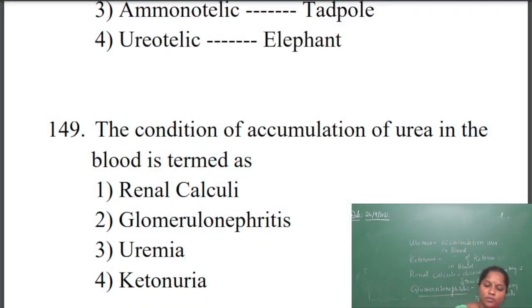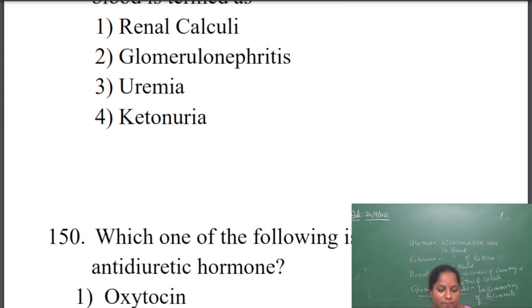The condition of accumulation of urea in the bloodstream will be uremia. The answer is the third one. Uremia is a condition where urea is accumulated in the blood. Renal calculi is an accumulation of stones in the form of oxalates in the kidney. Glomerulonephritis is a condition where there is inflammation of the glomeruli. Ketonuria is a condition where ketones are accumulated. So for this, the answer will be uremia.